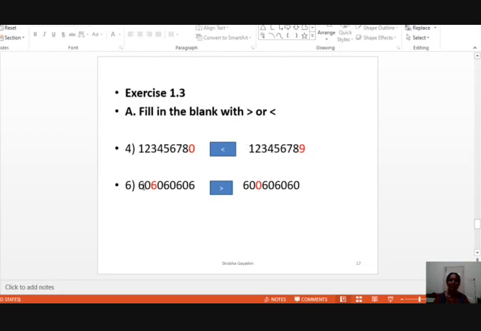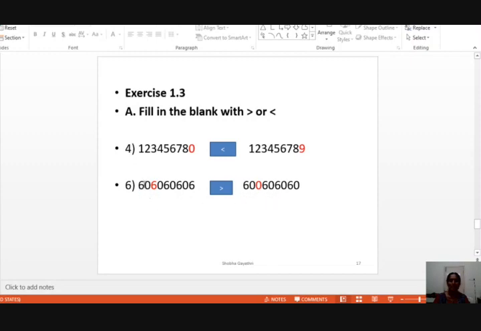Next, when you see the numbers, here also there are so many 6s. You will get confused, right? So what you have to do? See, no need to read the number at all. Just compare how many digits are here. It is also a 9-digit number.